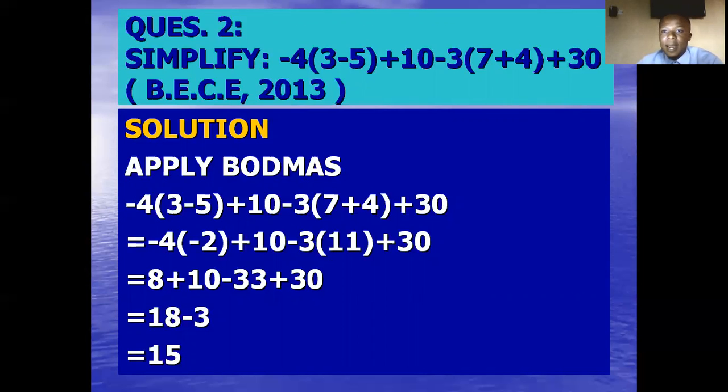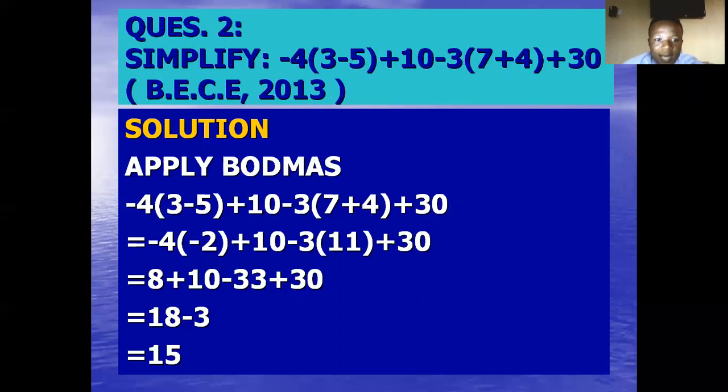Okay, now apply BODMAS. You have that 3 minus 5, which is in a bracket. We deal with the brackets first. 3 minus 5 in the bracket will turn to minus 2. 7 plus 4 in the bracket turns to 11. Then minus 4 multiplying minus 2, the trick I told you about multiplication. When minus 4 multiplies minus 2, it turns to positive 8, plus 10. Then minus 3 times 11 will give us minus 33, then plus 30.